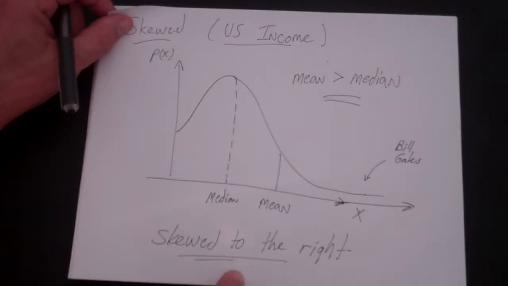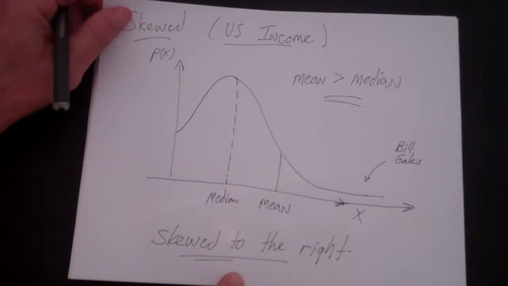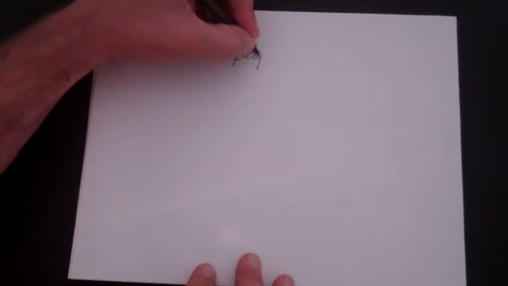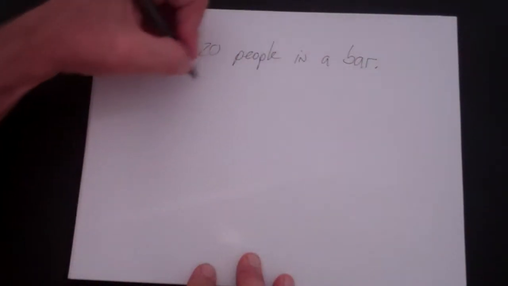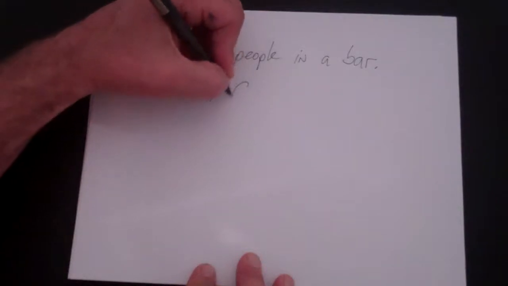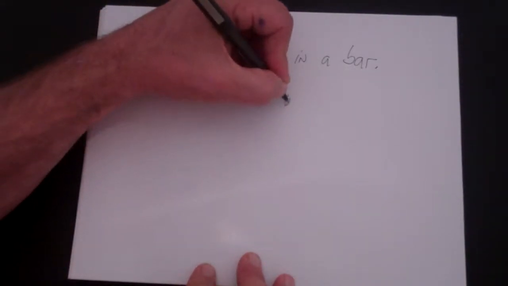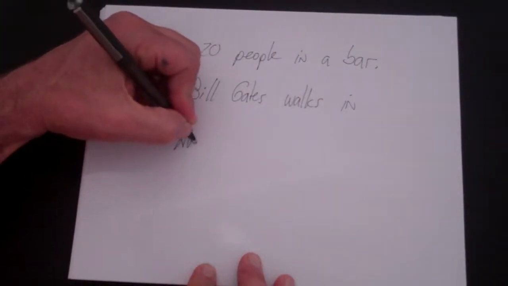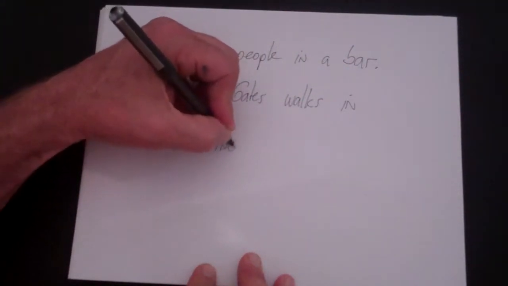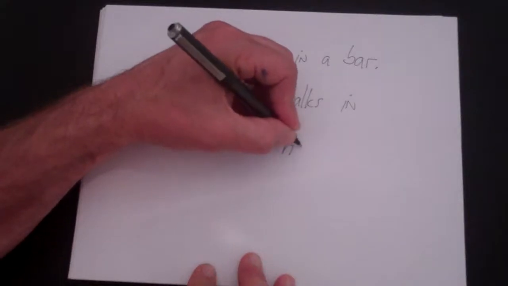And how do you remember this? The way you remember this is there's an old joke, right? And the old joke is there are 20 people in a bar. And Bill Gates walks in. And average income rises, right?